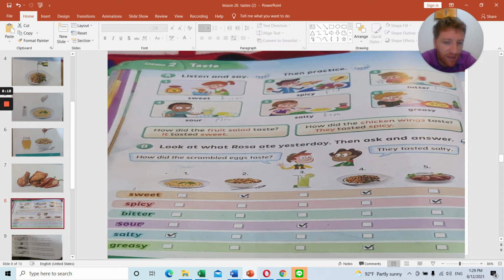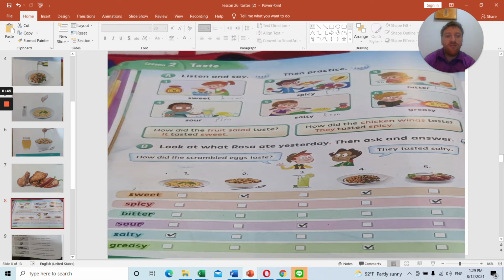It tasted sour. How did the fried rice taste? Now here there are 2 tastes. So the fried rice, it will be uncountable. So it tasted sweet and greasy. And number 5, how did the chicken wings taste? So remember, chicken wings with an S, they tasted spicy.